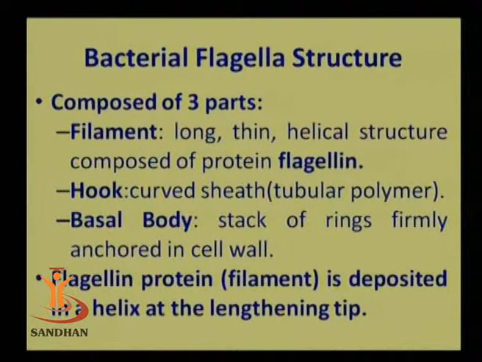The basal body is stacked up of rings and is required for anchoring into the cell wall structure, because the flagella is coming out from the cell wall towards the outer side of the cell. So flagella is basically anchored into the cell wall, and the anchoring of the flagella is done mainly through the basal structure. Next slide.